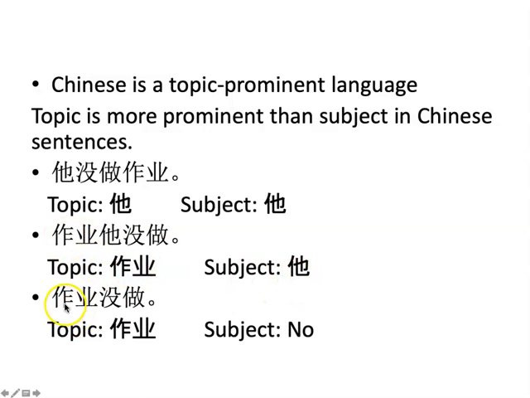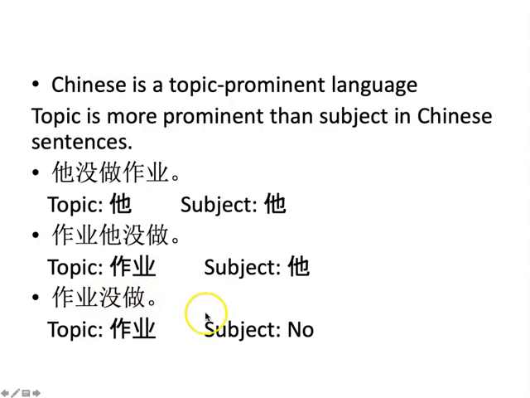The third sentence, 作业没做, is still acceptable, and the topic is still 作业, which comes at the beginning of a sentence. That's what the sentence is about, and it also sets a framework for the sentence. So what about 作业? 没做, not done. However, in this sentence, there is no subject. It's not known who failed to do the homework assignment.